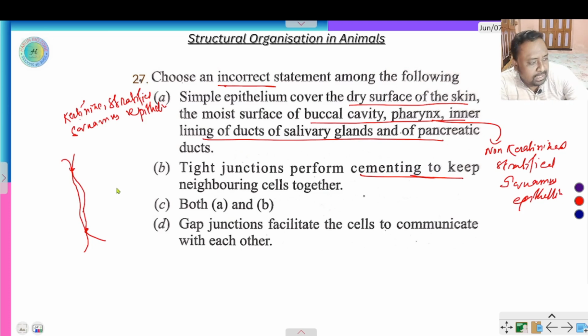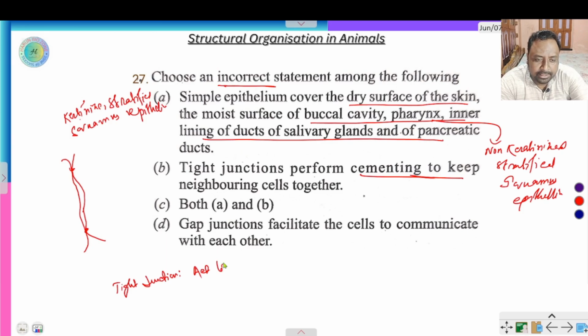A tight junction acts like a fence, and that prevents the mixing of membrane proteins.